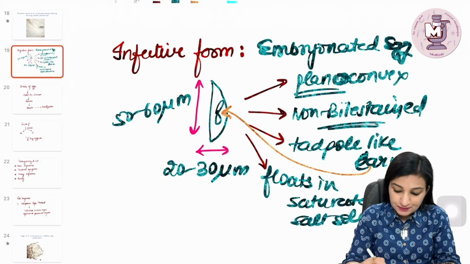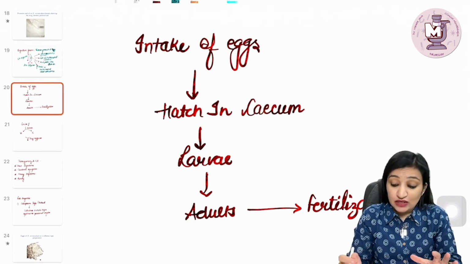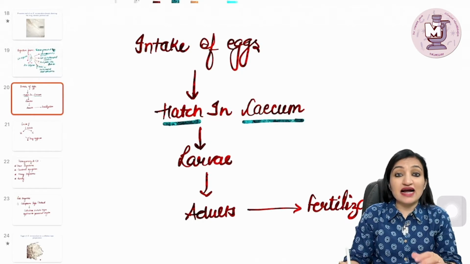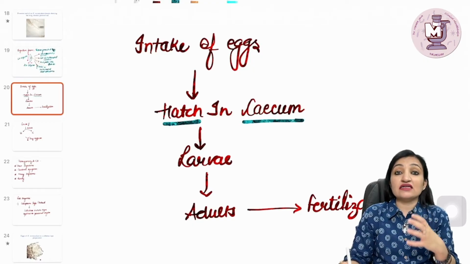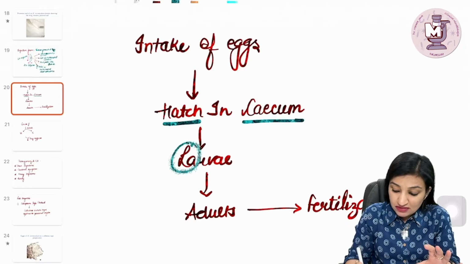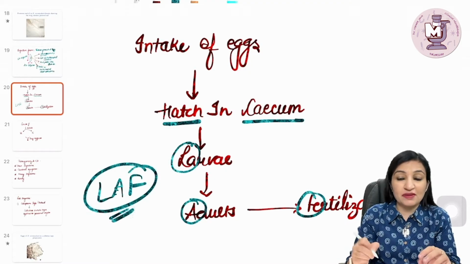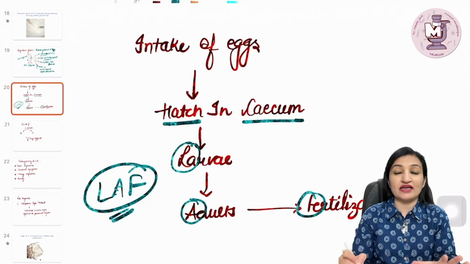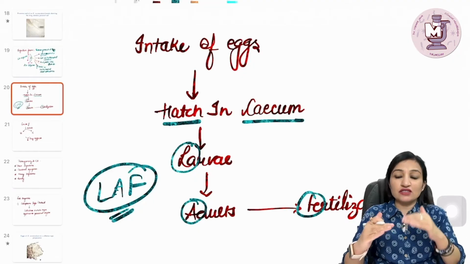Please remember this. Then the infection occurs because of the intake of the eggs, that is the embryonated eggs, which are the infective forms. These eggs hatch in the cecum, and when they hatch, they release the larvae. The larvae will develop into adults, and the adults, once they mature, will undergo fertilization. So just remember this simple sequence: LAF, laugh. यहाँ पे I have written the wrong spelling of laugh. It is not LAUGH for us. In parasitology, remember LAF. Larvae to adults to fertilization.